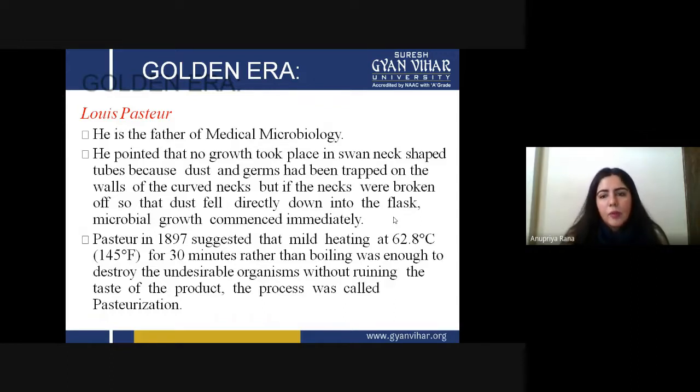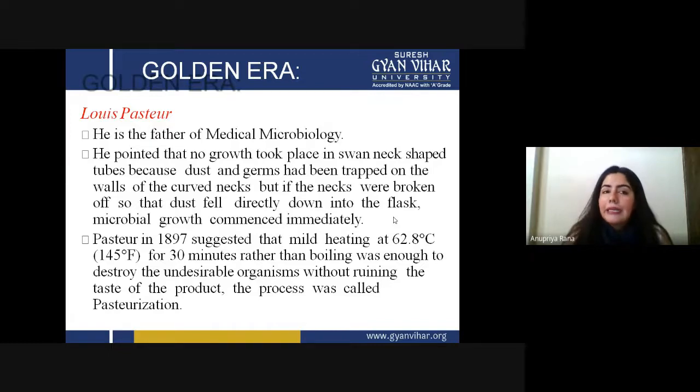This whole pasteurization process was given by Louis Pasteur. Because of his noble support, in today's world we call him the father of medical microbiology.